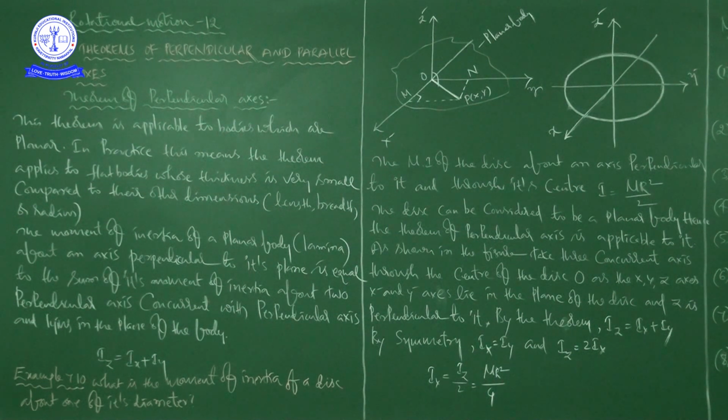A rod is in the shape of a circle, no? So the area of cross section will be pi r square, right? But here the rod is not the matter, because it is said very clearly that this theorem applies to flat bodies whose thickness is very small compared to their other dimensions like length, breadth and radius.